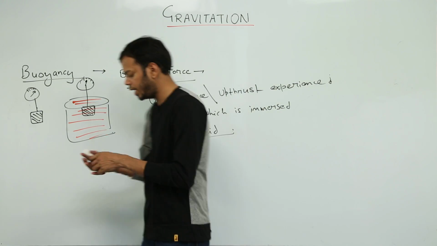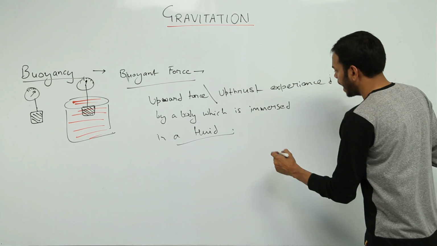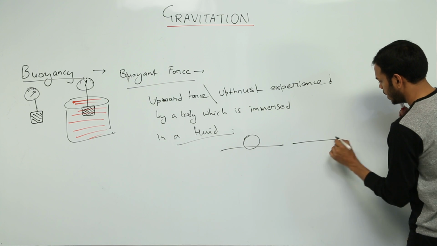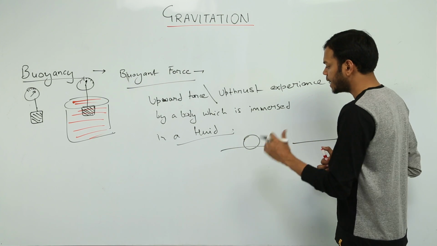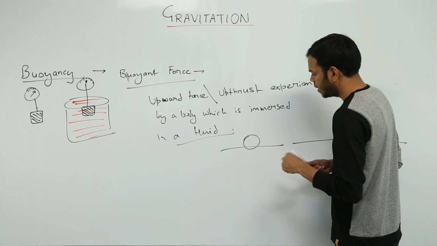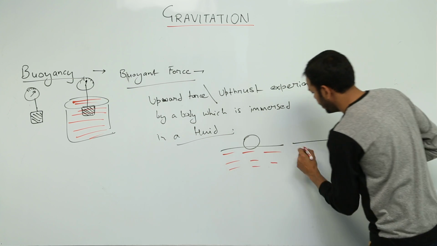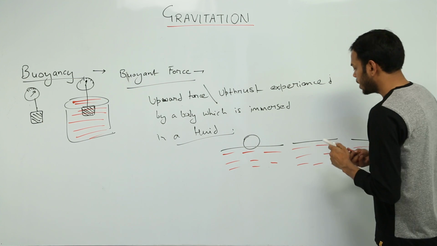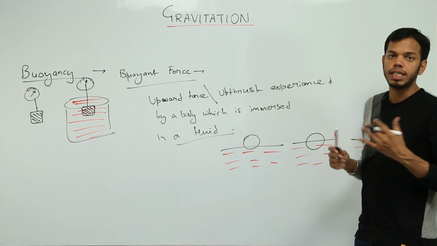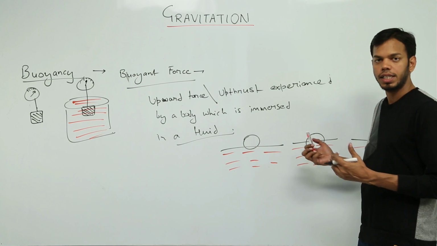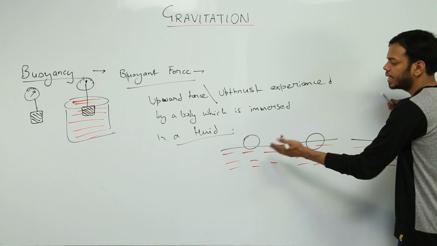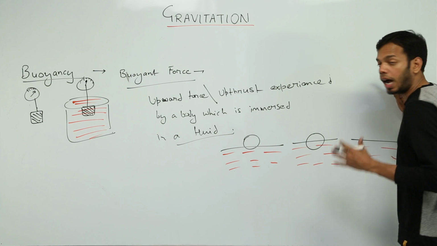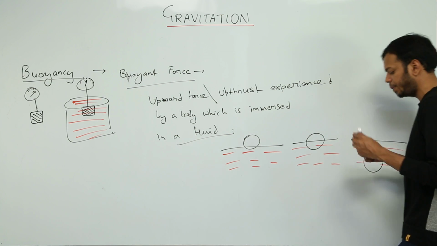So according to buoyant force, we can now discuss the law of flotation. What do you mean by the law of flotation? Suppose I have a small circular body, and I am going to put it in a liquid. There are three cases. Number one, the body will remain on the top, that means it will not sink at all. The second case may be that the body is partially inside the liquid and partially on the top, that is, it is floating. This is completely floating, and this is semi floating or half sunk. And the third case might be that the body may sink.